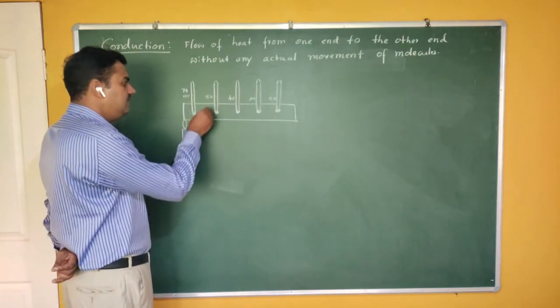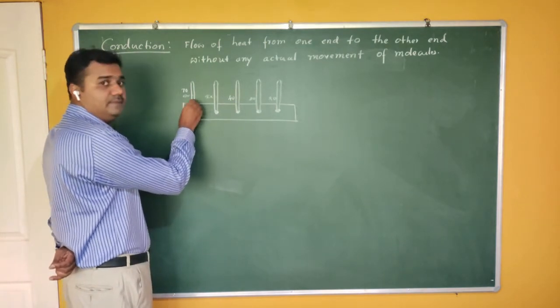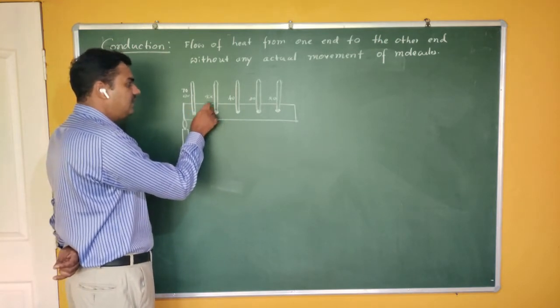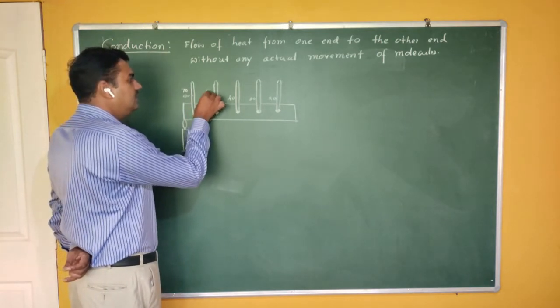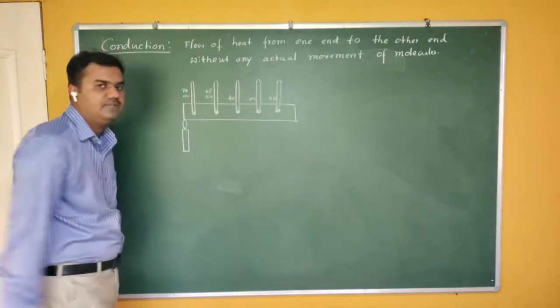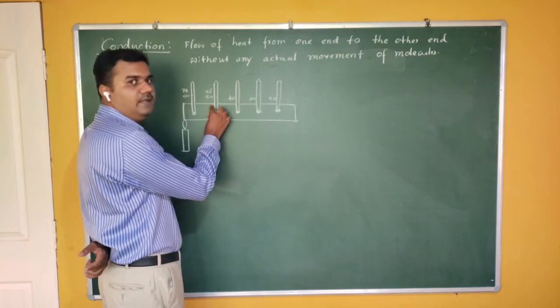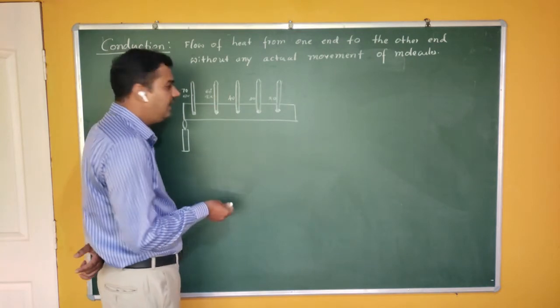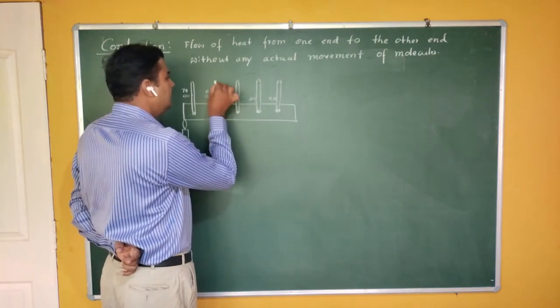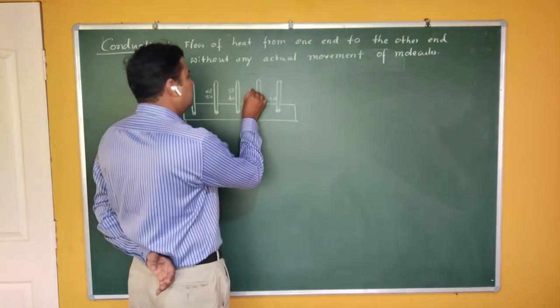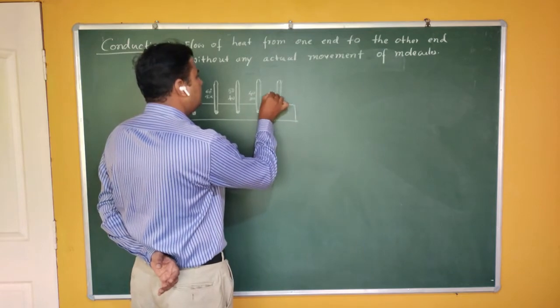So some part of the energy is absorbed and some part is conducted. As some part is conducting, this 50 degrees is raised to, let me assume, 60 degrees. Similarly this material absorbs a certain amount of energy and conducts some, so here also the temperature rises: 40 becomes 50, 30 becomes 40, 20 becomes 30.